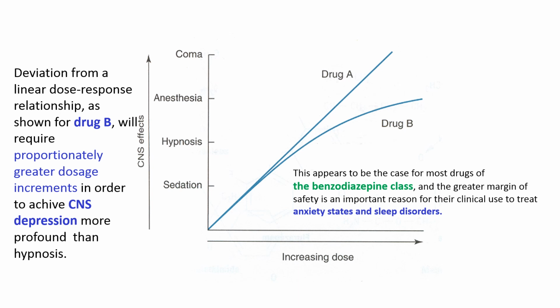But for the similar thing to happen with benzodiazepines, you will need a very much higher increase in dose. So we can say that benzodiazepines have got a relatively greater margin of safety compared to barbiturates.